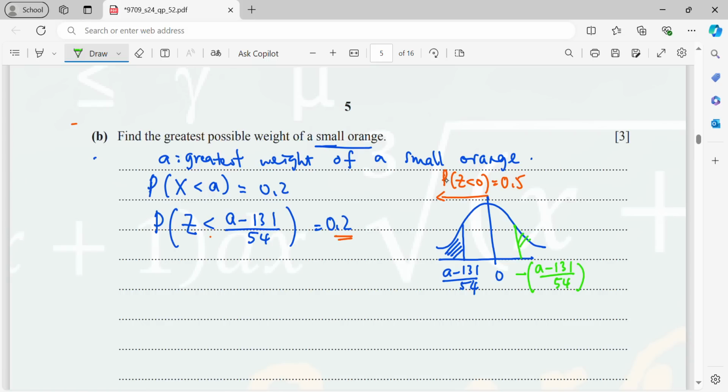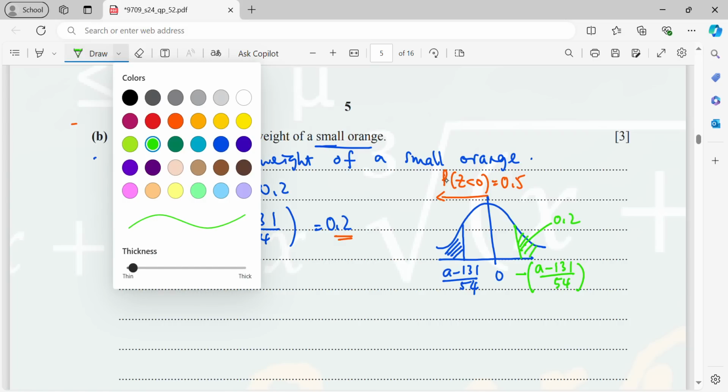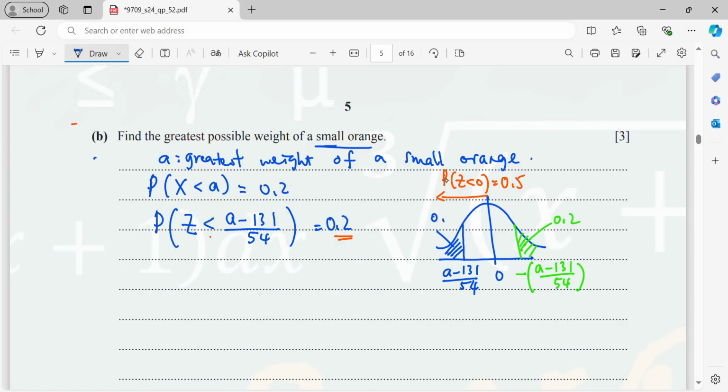Then this region is 0.2, because the left side region is 0.2 here. So now I will write P(Z > negative of (A minus 131) over 54) equals 0.2, which means the previous region here should be 0.8, so that the total region will be 1.